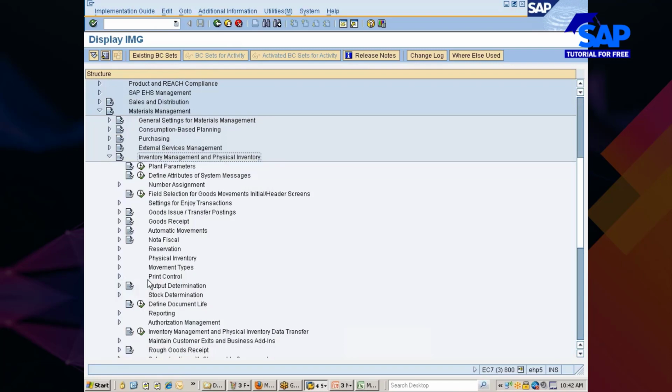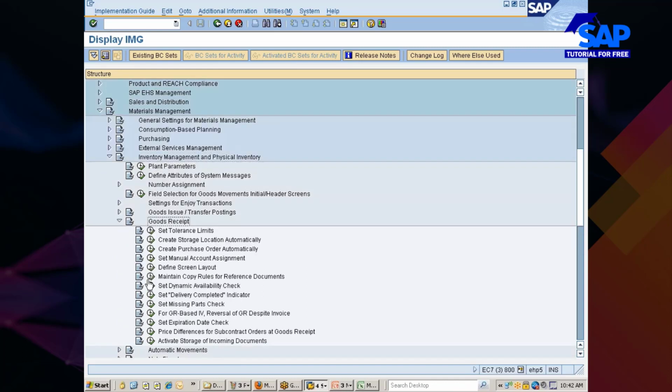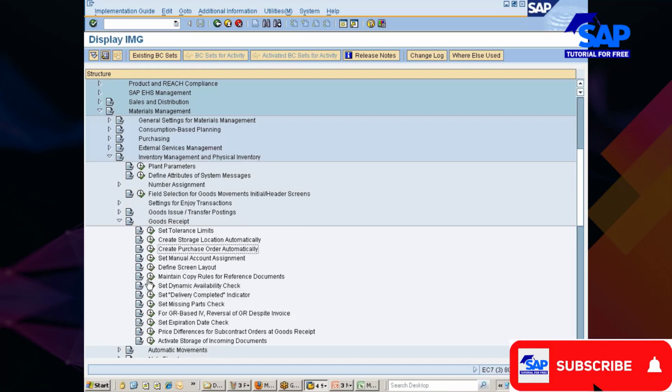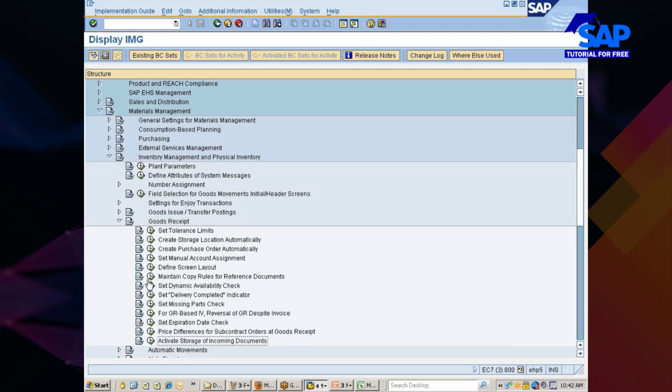Do I set myself that let me give 20% tolerance, or who is supposed to give? Stores people. Who is stores person? End user. You should not say end user. The process owner is the person who should give me these particular limits. You should say process owner or the business owners.